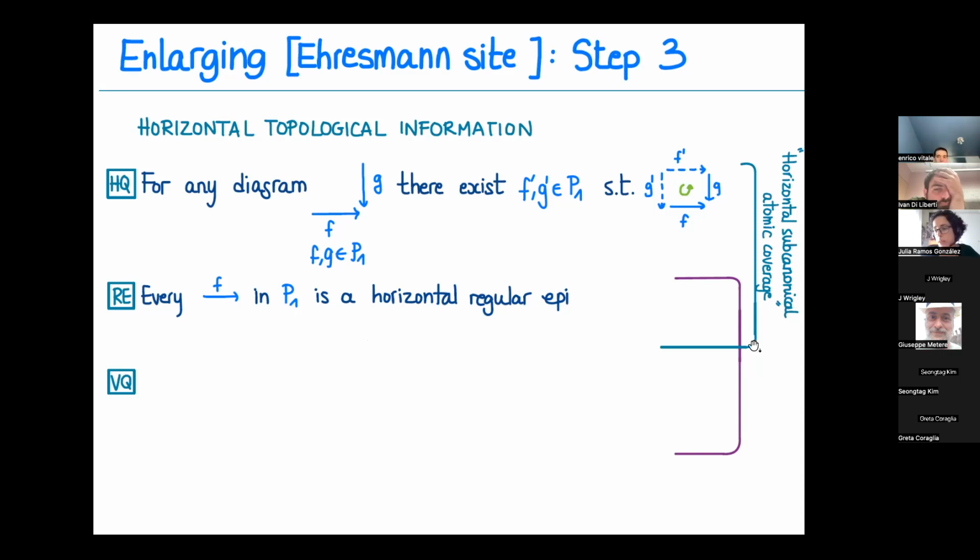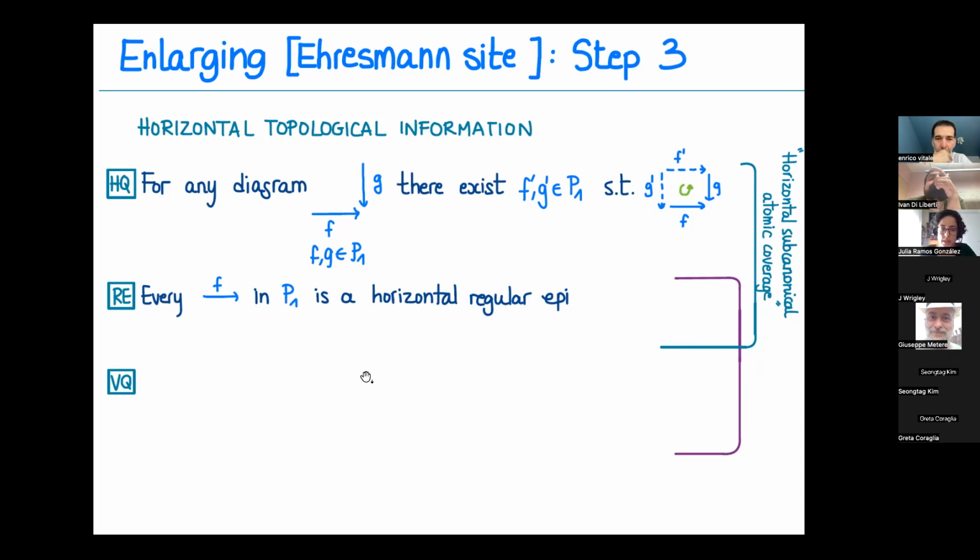And this, if you realize, is just giving an atomic subcanonical coverage. So this is basically what we are going to consider covering. If we have this information, every arrow covers. It implies every covering sieve which is not empty will be covering. And this is just the atomic site, and the horizontal regular epi guarantees that this is subcanonical.